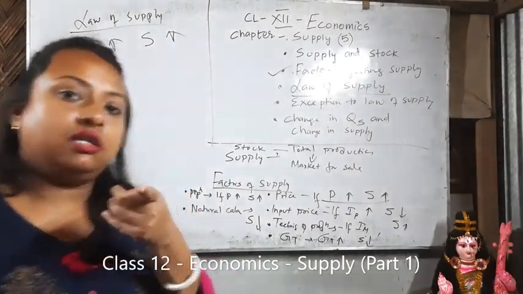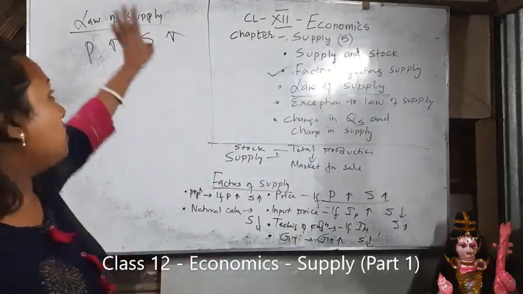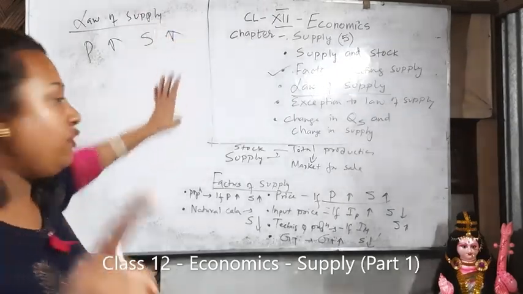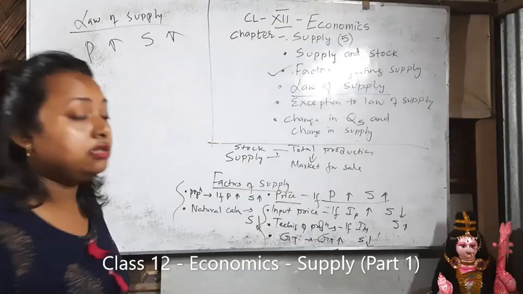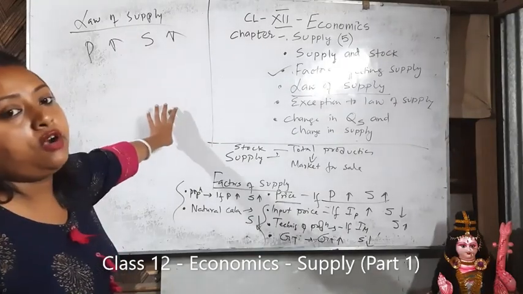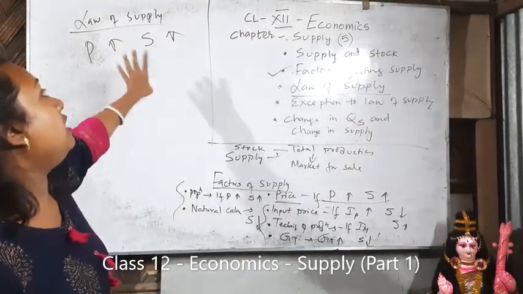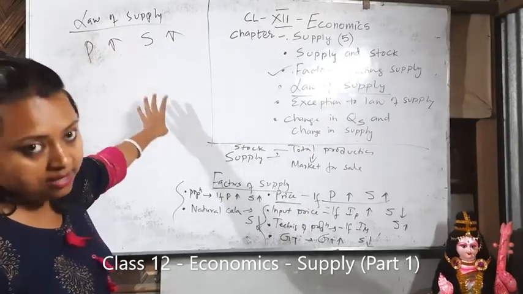But there is a thing. When you study this law of supply, you have to consider that except this, all these other factors are constant. Okay, if other factors are constant, there is a positive relationship between supply and price.